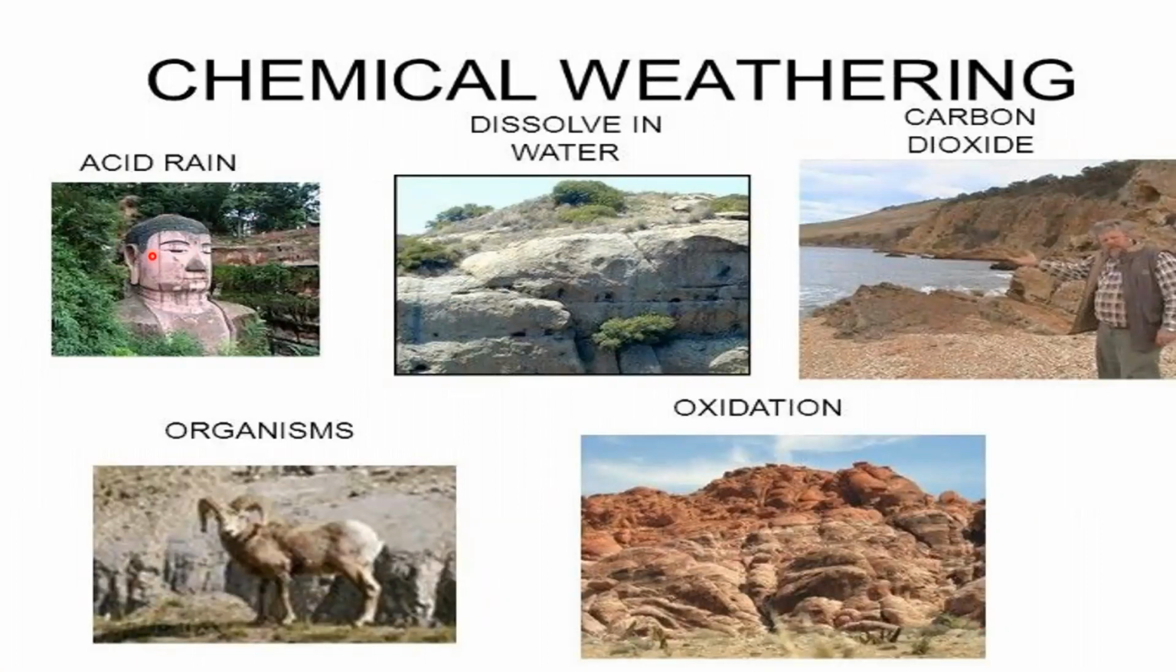And this stone statue has been affected by the chemicals in the acid rain. And this is dissolved because the minerals in the rocks get dissolved in water. We call it a solution. And carbon dioxide, that is carbonic acid, carbonation, and oxidation.